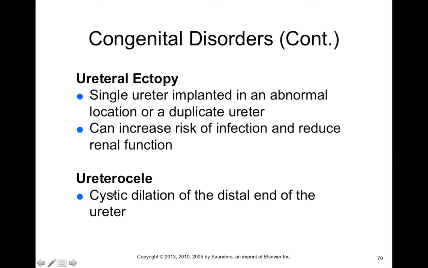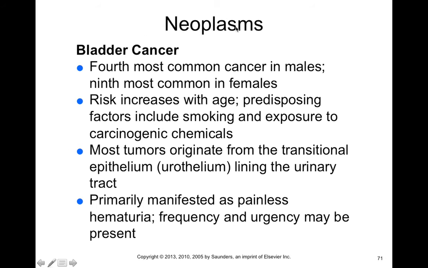And ureterocele is a cystic dilation of the distal end of the ureter, which can also put someone at risk for infection because this often makes the valve fail that normally prevents the backflow of urine from the bladder back into the ureter.